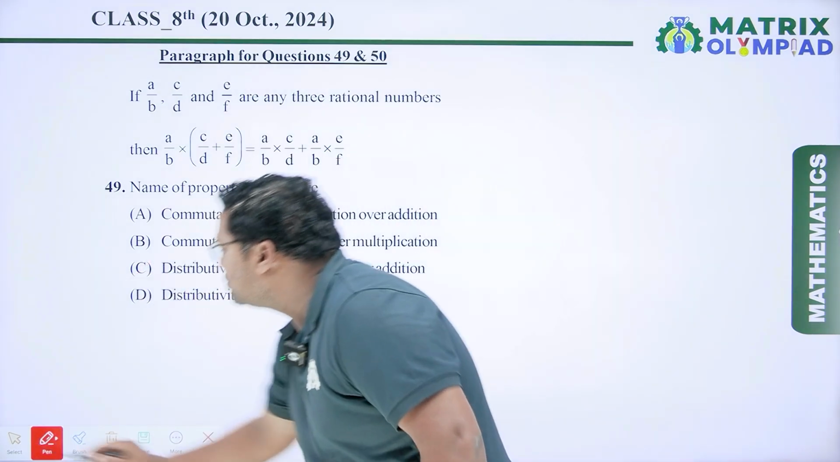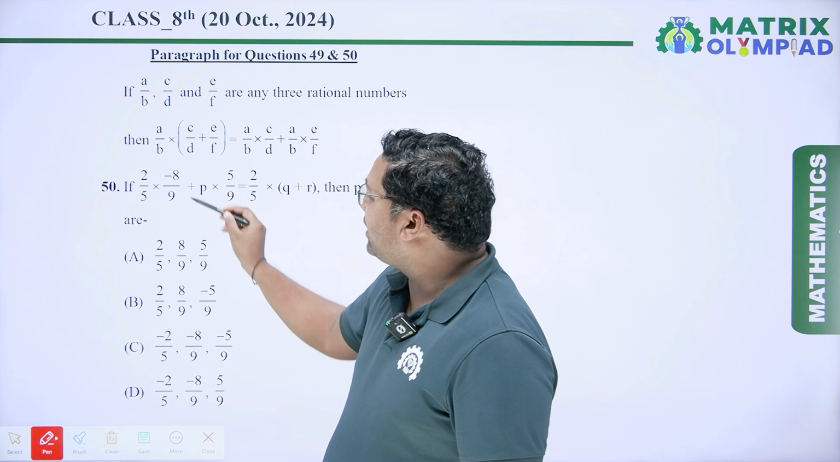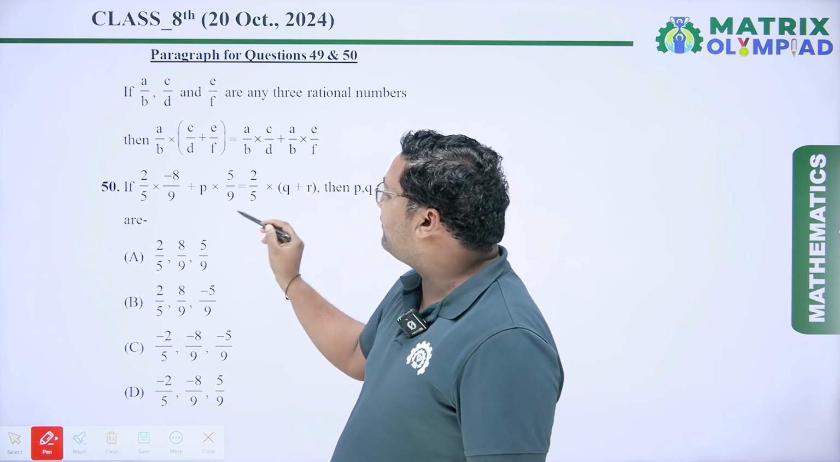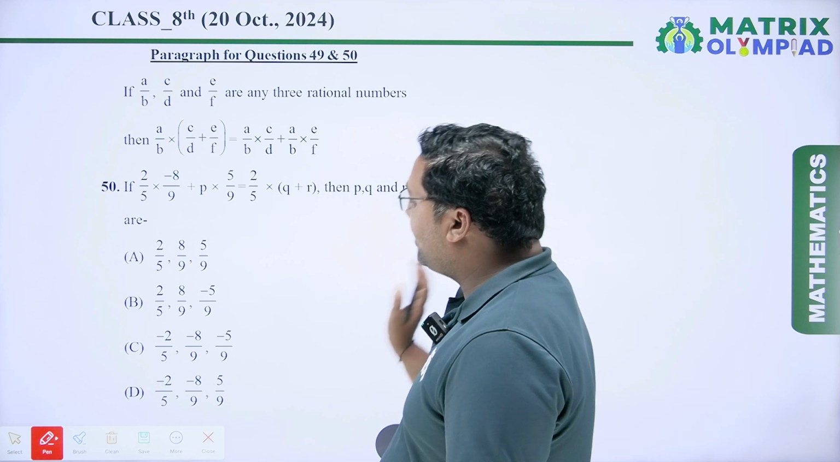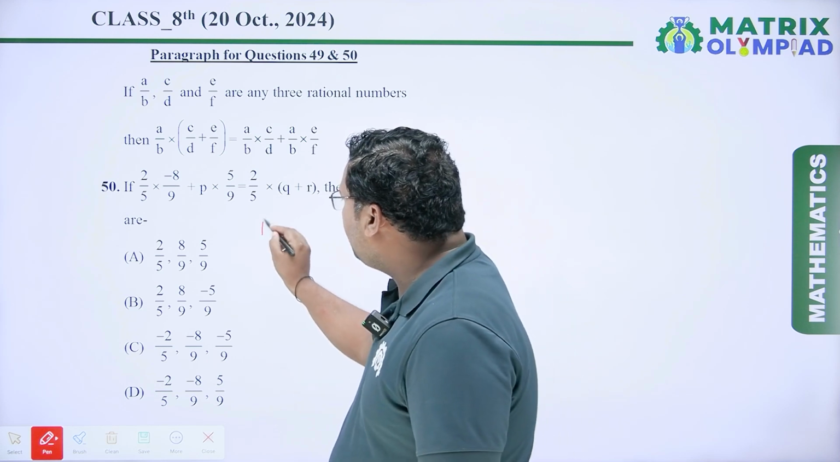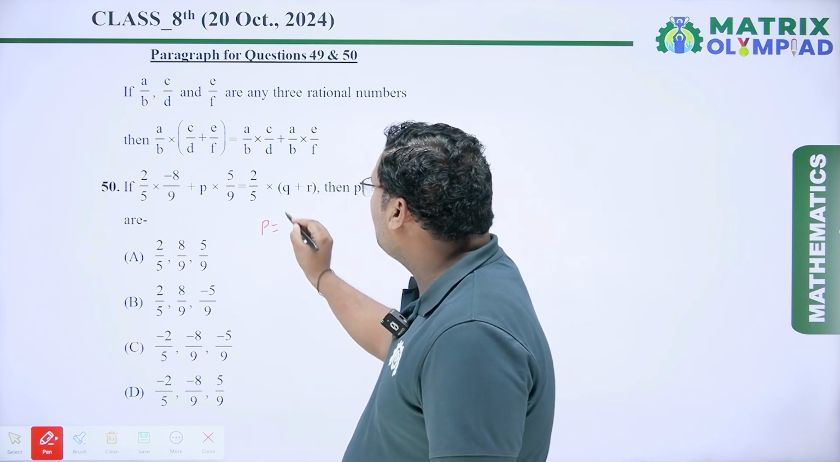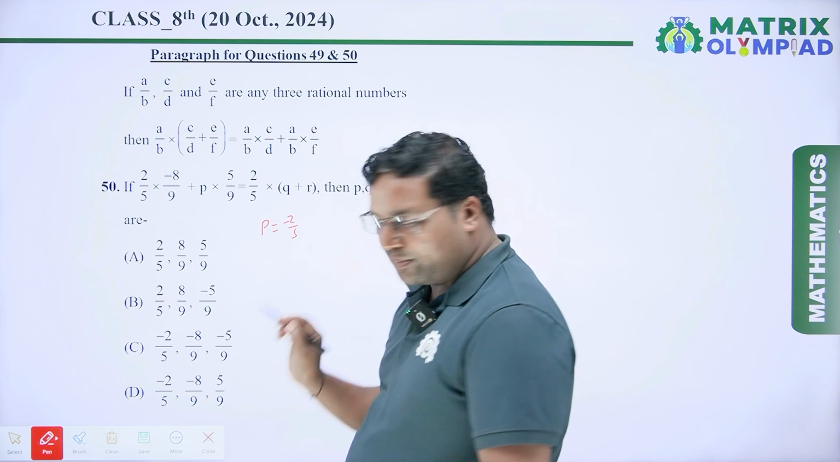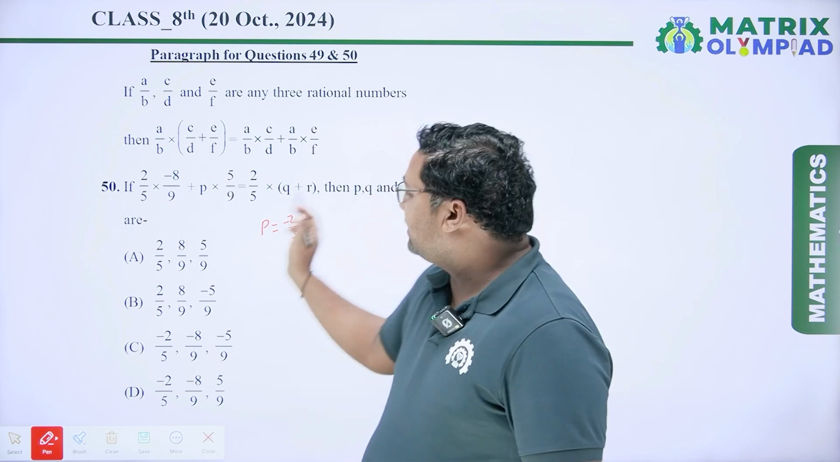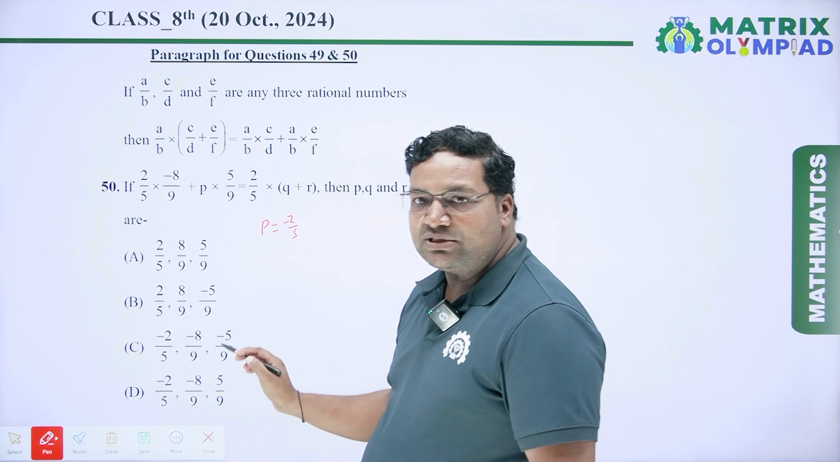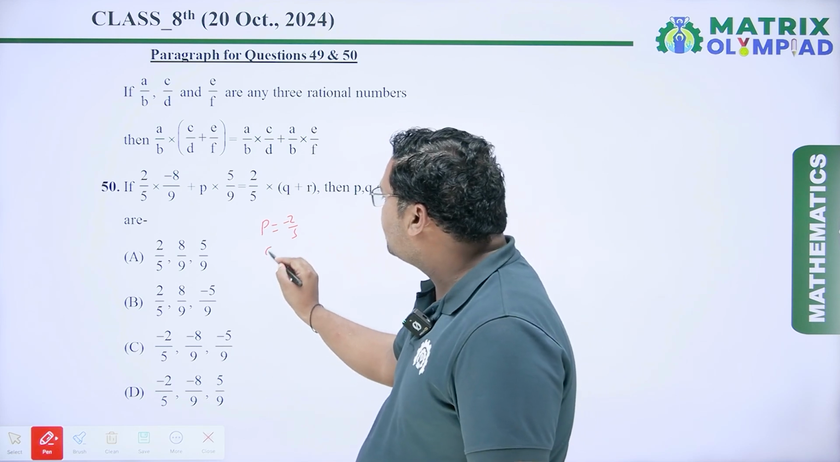Now coming to the next question. If 2/5 × (-8/9) + P × 5/9 equals 2/5 × Q + R, then find P, Q and R. So here P is equal to 2/5 with a minus sign, because this value is in negative and this is a positive. So the value of P is minus 2/5.